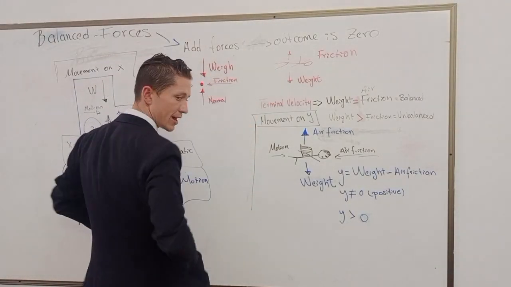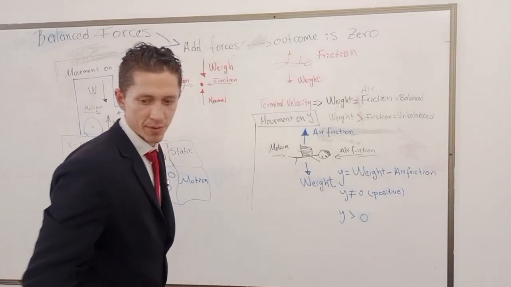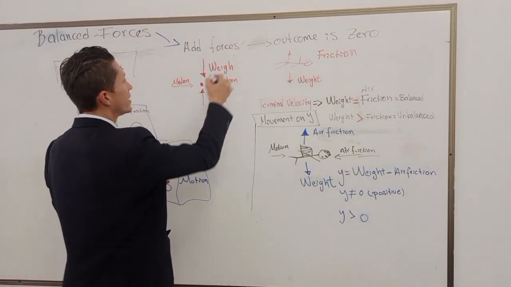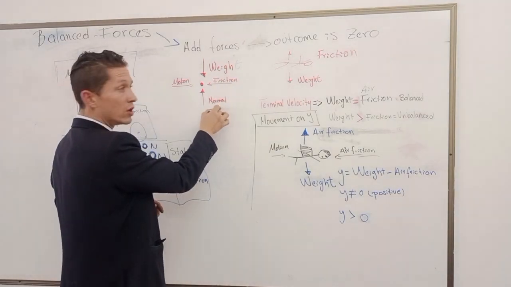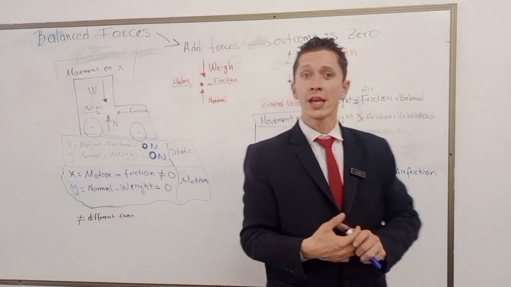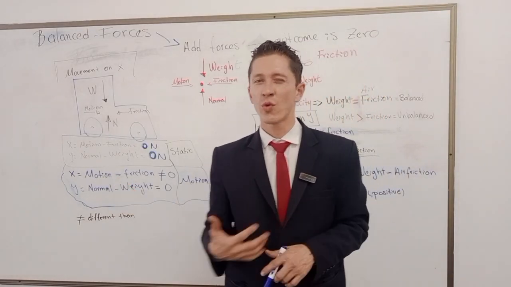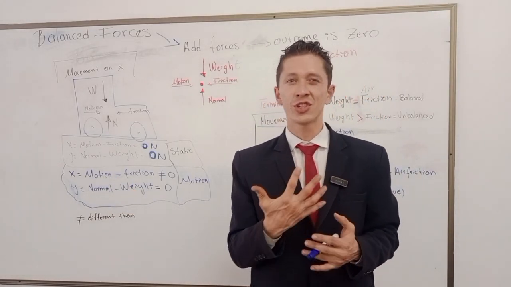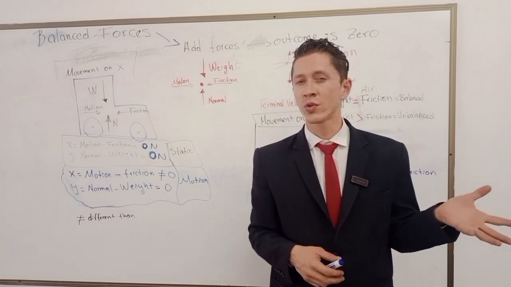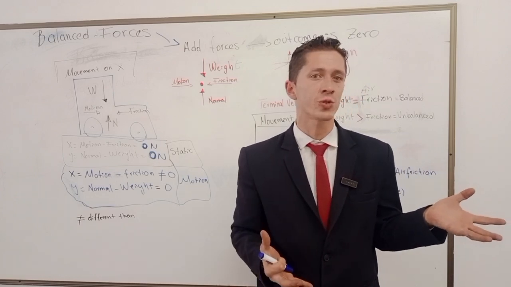Weight, here I have misspelled it, apologies. Weight is equal to normal. That's why it's static, right? Then let's define how we know the outcome. If the outcome is zero, it's a balanced force.